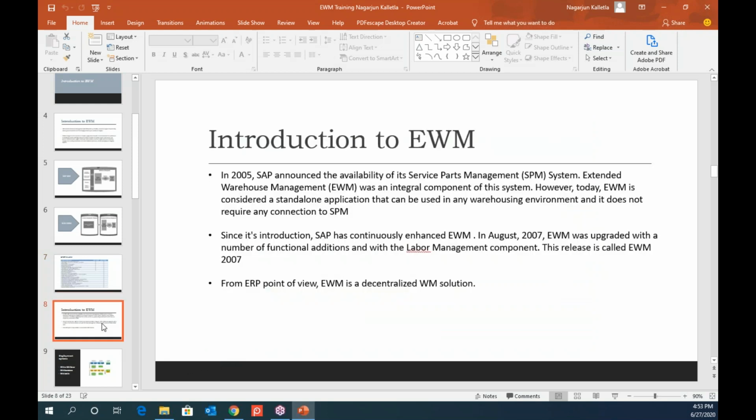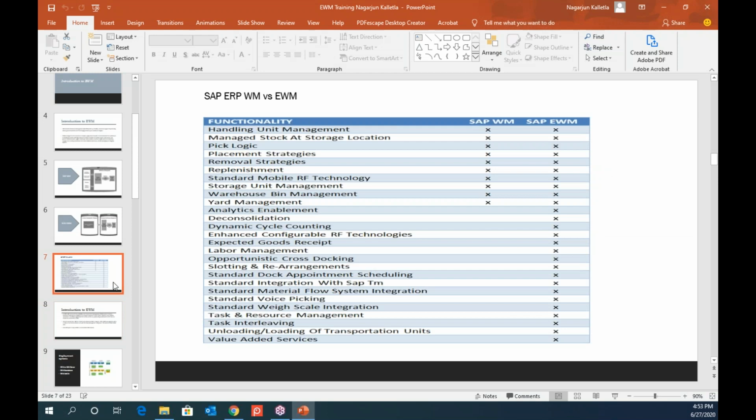I have one question regarding this labor management. Is it using some separate transaction code to maintain labors, or is it connected to the HR system?